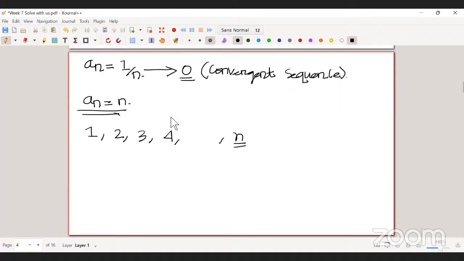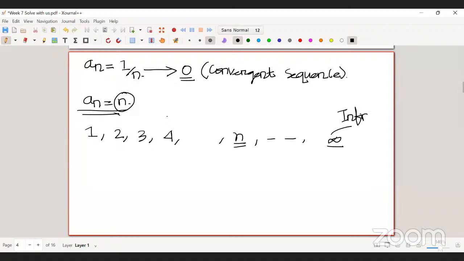I'm not talking about increasing or decreasing sequence, I'm just talking about the limit point of the sequence. It's not going towards any particular point, any particular real number. It's going towards infinity, right?